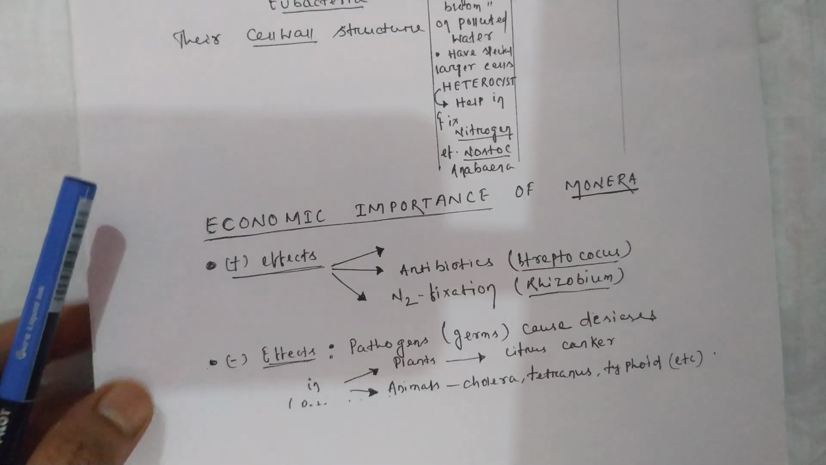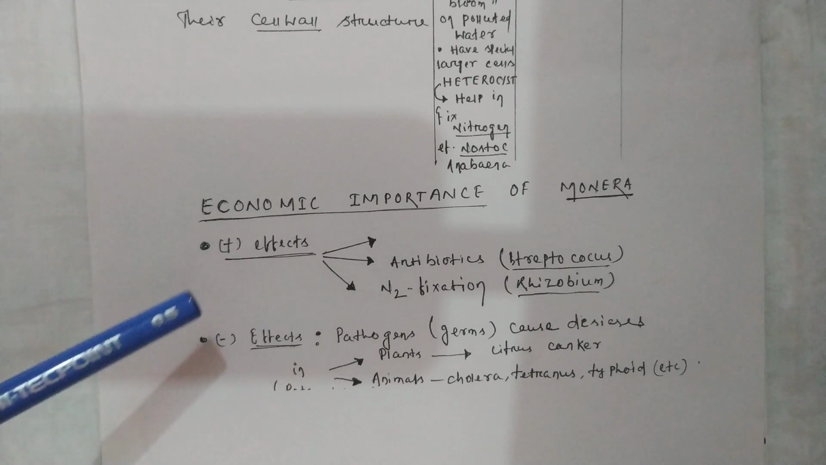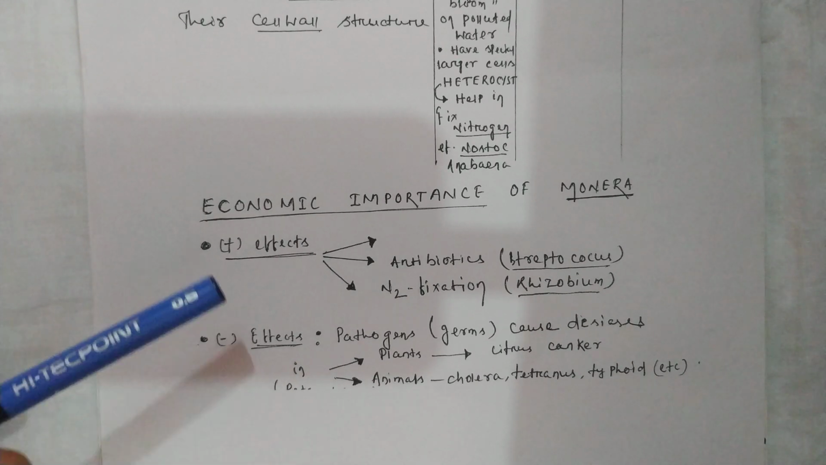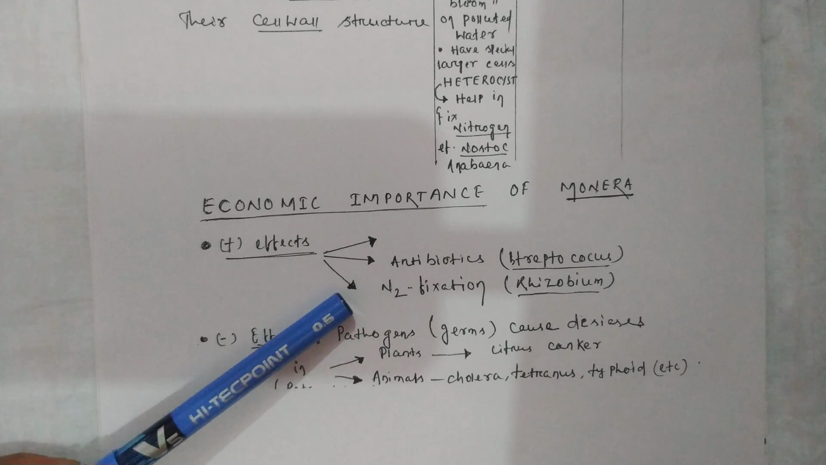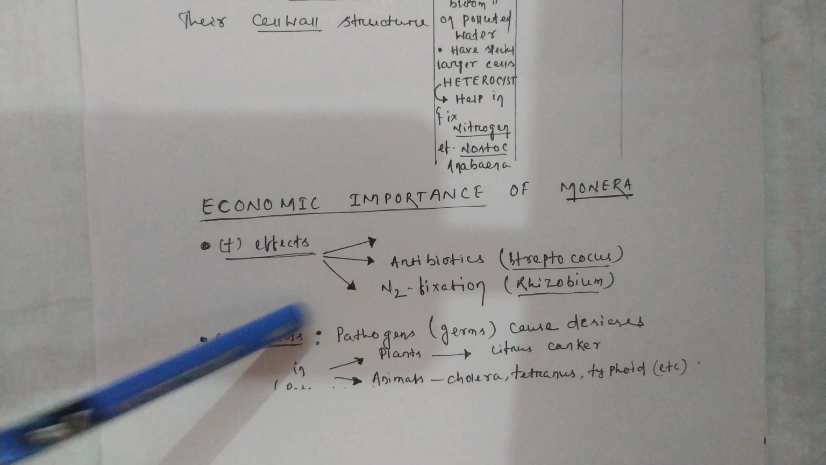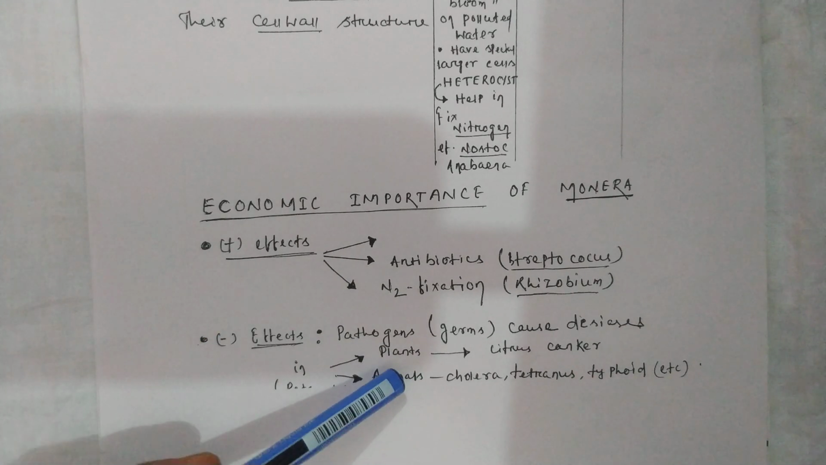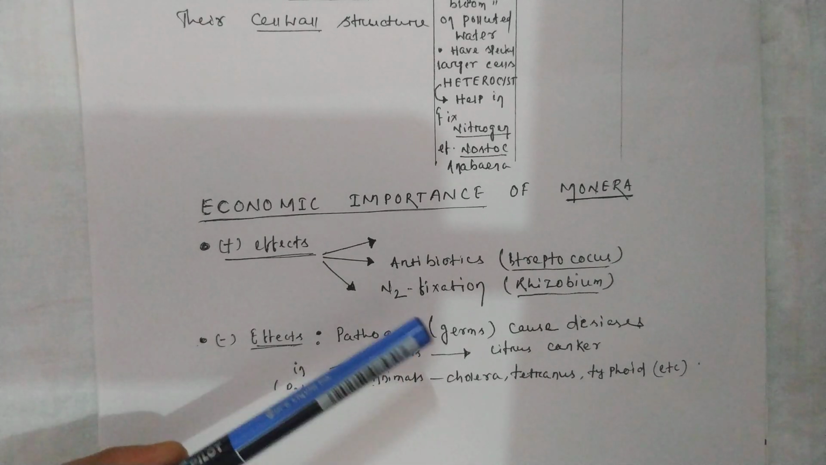Okay students, I was dealing with the economic importance of monerans. They have positive and negative effects. The positive effect: they produce antibiotics. They are useful in the production of antibiotics, and they also help in nitrogen fixation. They help in the nitrogen or biogeochemical cycles.